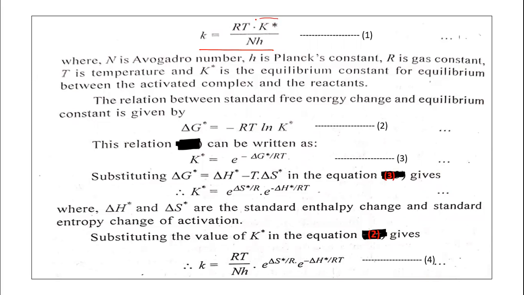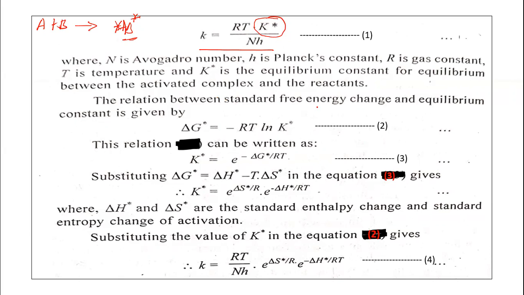This K* is called an equilibrium constant because the reactant molecules go into the activated complex. So this K* is the equilibrium constant for the activated complex. This is the equation given by Eyring, where k is the rate constant, and it is related to the equilibrium constant here. Now we are going to simplify the equation.